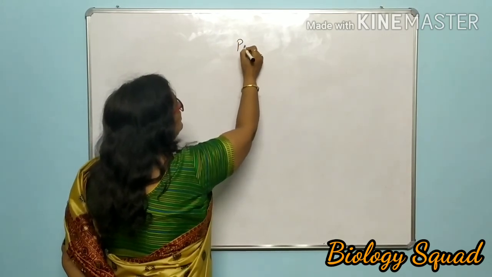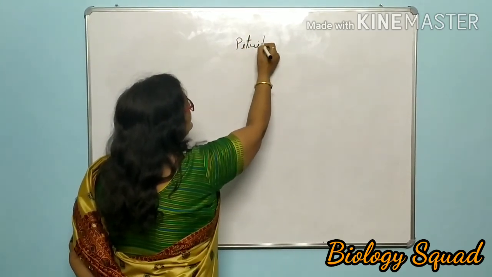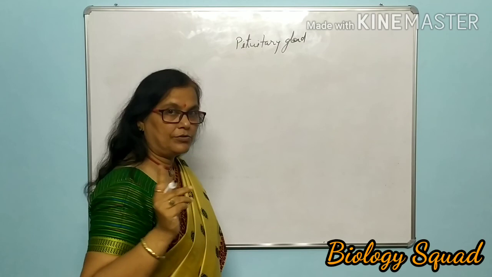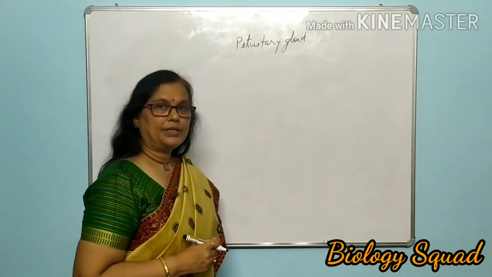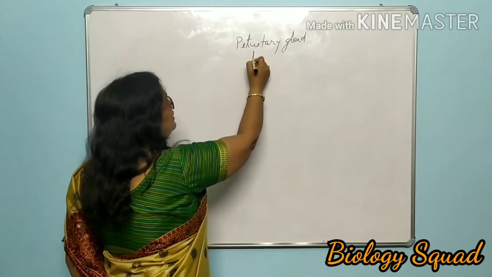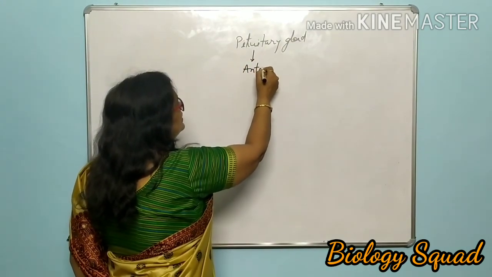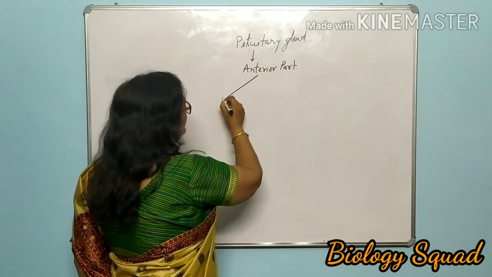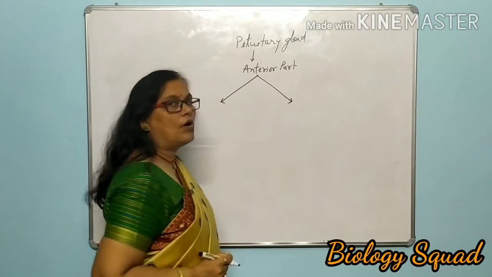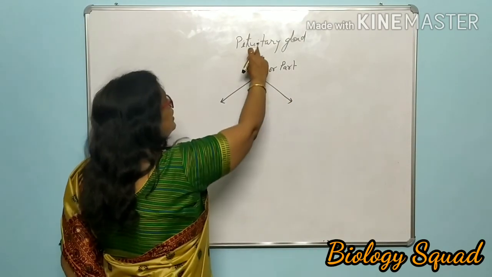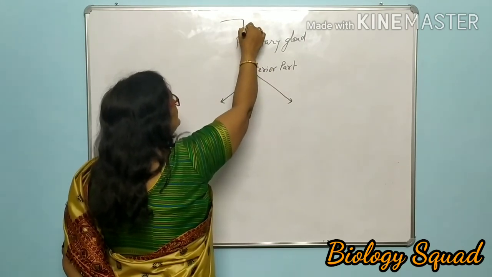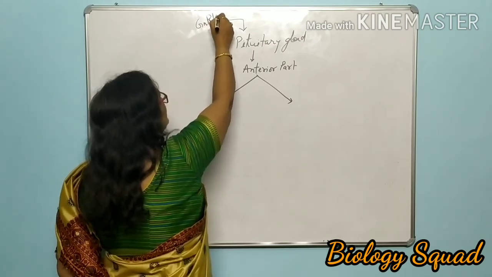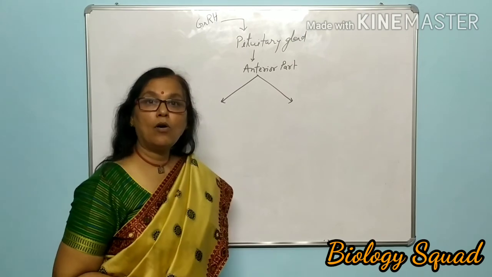As you know very well, the pituitary gland in our body is the master gland. You have studied in class 11th also in chemical coordination, isn't it? The anterior part of the pituitary gland releases two hormones, under the influence of the hormone known as GnRH, gonadotropin releasing hormone.